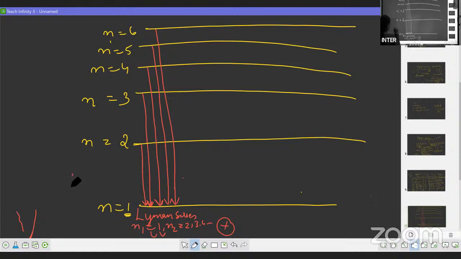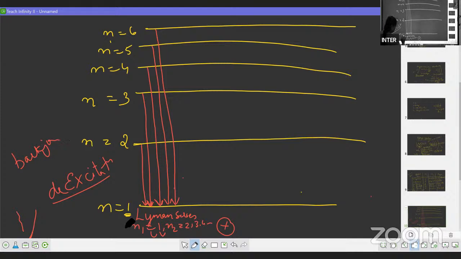So we can also write, if you are writing in the form of description, de-excitation. De-excitation मतलब electron जो है अपनी energy use करके lower orbit में आ रहा है. Or you can use the word backwarding of electron. The electron comes from any higher to the first orbit. So this is called the Lyman series.